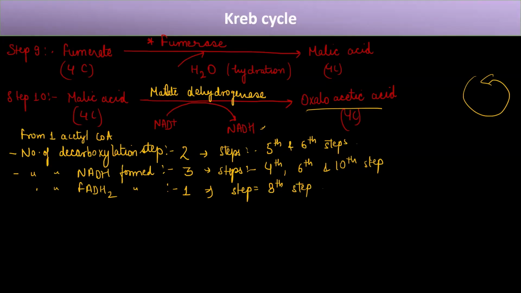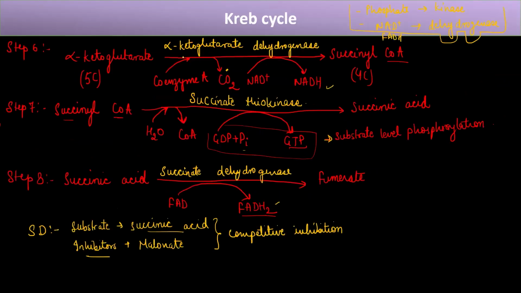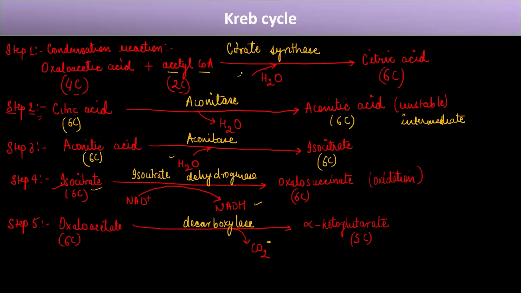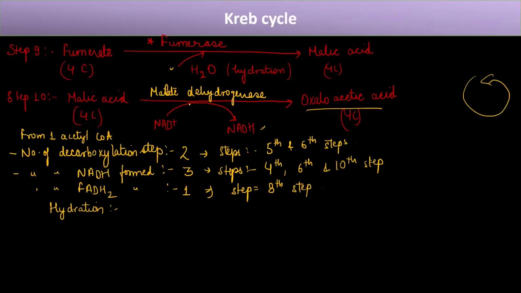Okay. Now about the hydration. Where does the hydration take place? Hydration means addition of a water molecule. So hydration takes place here at the 9th step, and at the 7th step here also hydration is taking place. Then we have hydration here and at the 1st step. So we have 1st, 3rd, 7th, and 9th, sorry. So hydration happens at 4 places, and the steps are the 1st, 3rd, 7th, and 9th step. Okay, so this is about the hydration.